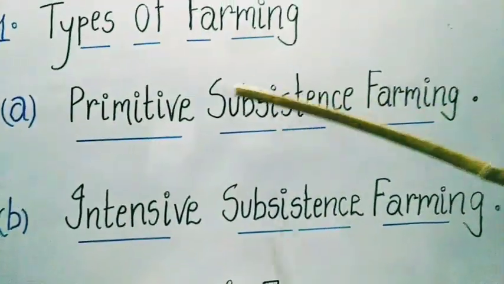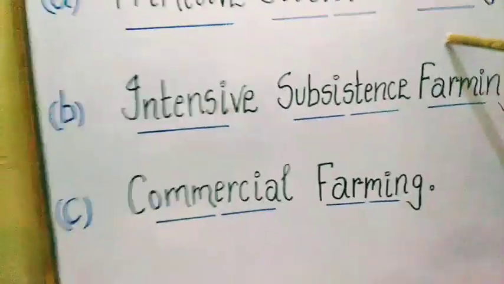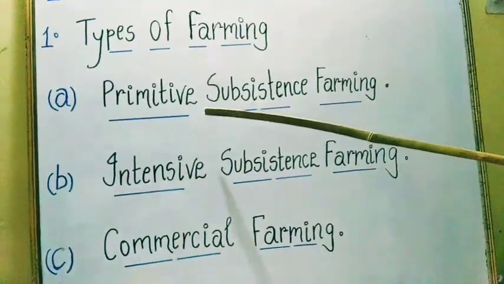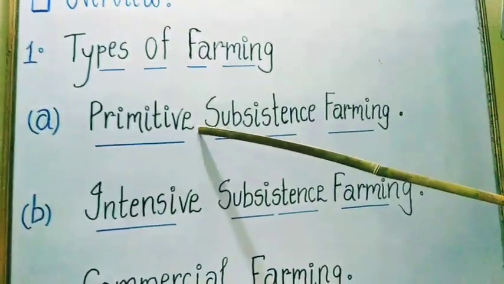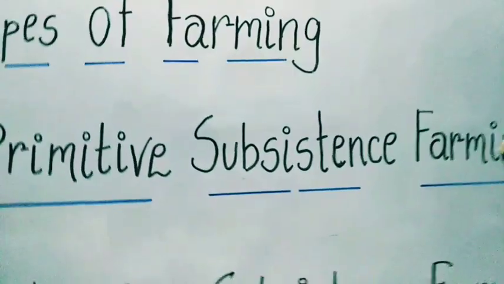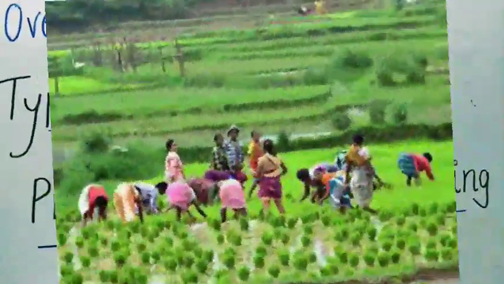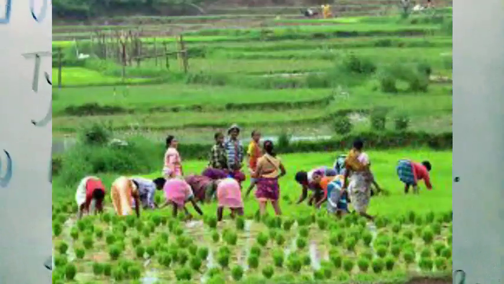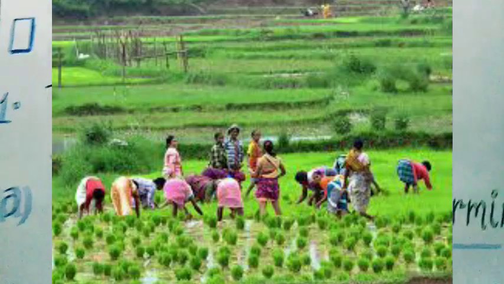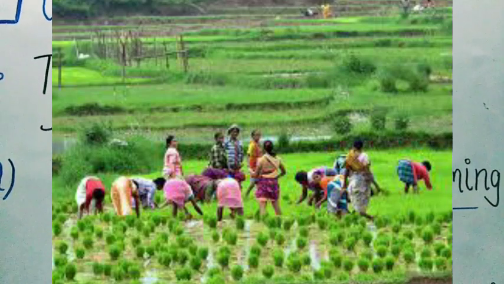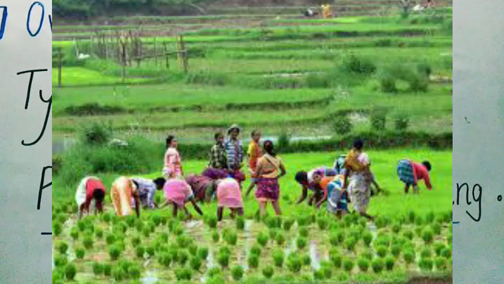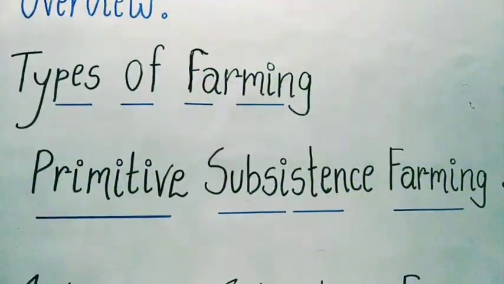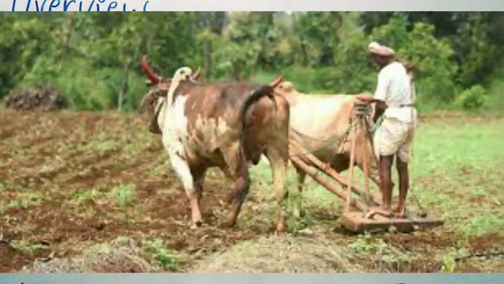First, we are going to explain what we mean by primitive subsistence farming. Primitive means very old. This type of farming is still practiced in some parts of our country.